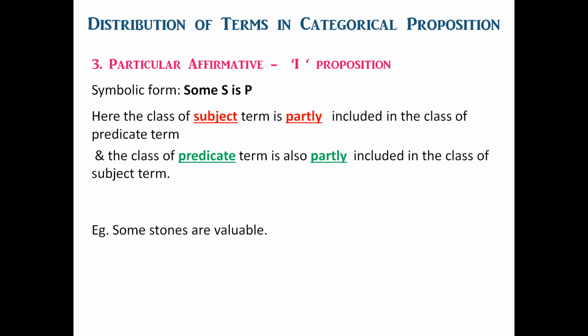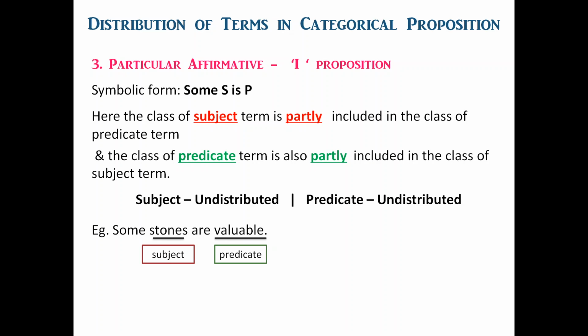Let us take an example. Some stones are valuable. Here stones is the class of the subject term and valuable is the class of the predicate term. The class of the subject term, that is stones, is partly included in the class of the predicate term, that is valuable things. So the subject term is undistributed in I proposition. Similarly, the class of the predicate term, that is valuables, is also partly included in the class of the subject term, that is stones. So the predicate term is also undistributed in I proposition.